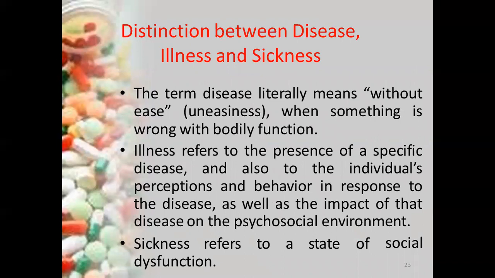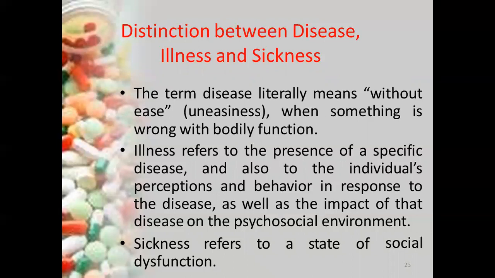Next, what is the distinction between disease, illness, and sickness? Disease means dis-ease, without ease. It means there is something wrong in the body function. Illness refers to the presence of a specific disease where the individual perceives problems in the body, or we can see a response in his behavior.